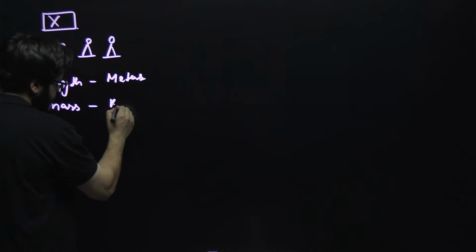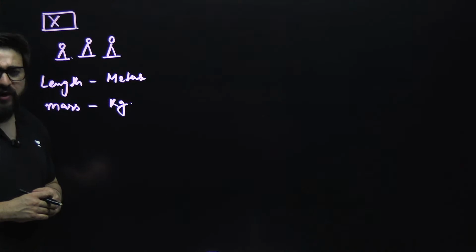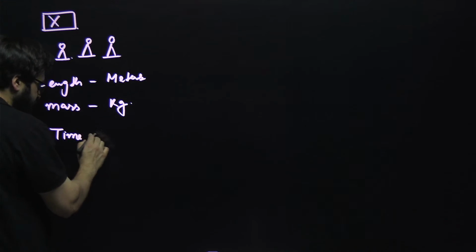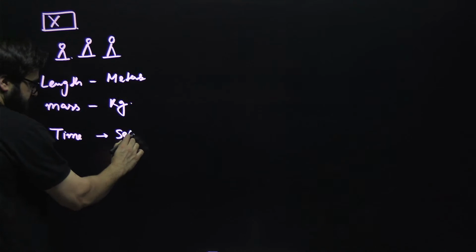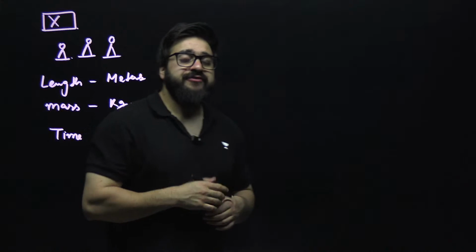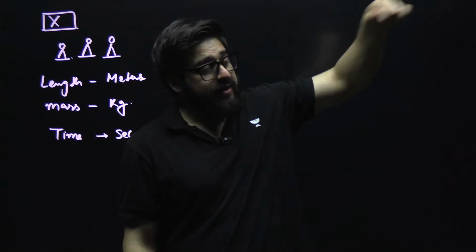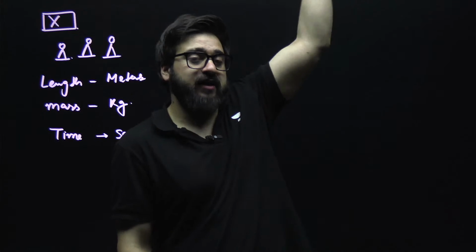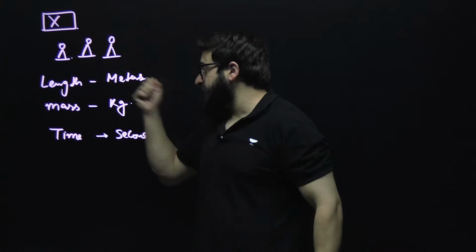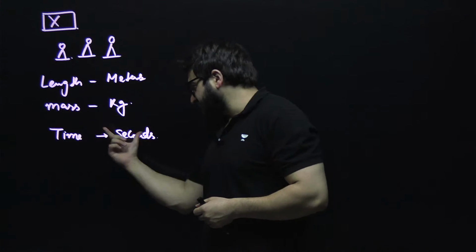We say, sir, kgs. We will measure the mass in kgs. And they said, we will measure the time in seconds. Like 5 seconds, 10 seconds. How much time did it take you from this state to that state, sir? 15,000 seconds, something like that. So they said, we'll measure the length in meters, the mass in kgs, and the time in seconds.